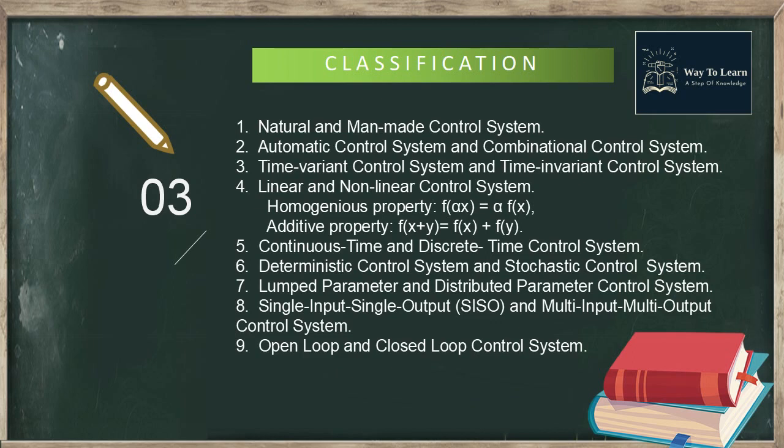And the last one is open loop control system and closed loop control system. Open loop control system is a control system where its control action only depends on the input signal and does not depend on its output response. And closed loop control system is a control system where its control action depends on both its input signal and output response.